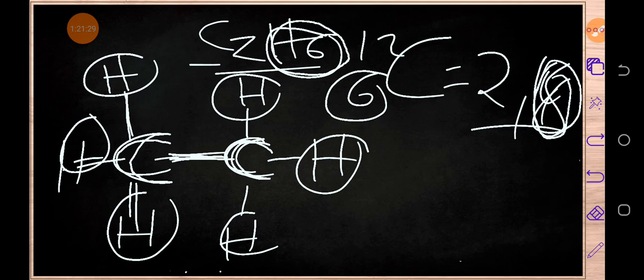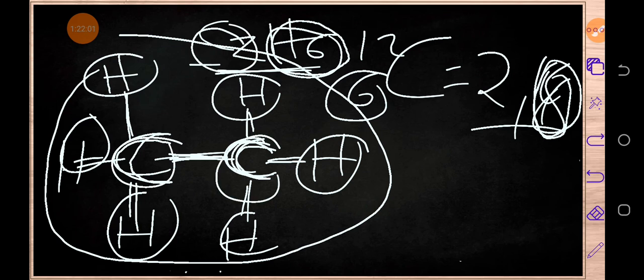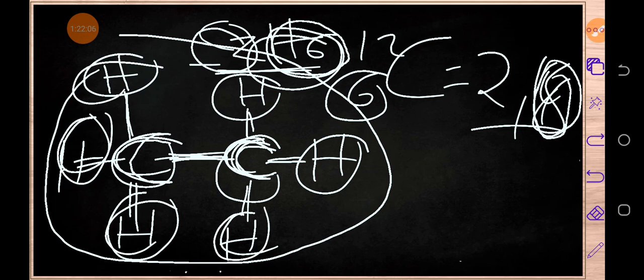So if you can see clearly, this carbon also has reached its stability, because it has got this one, this one, this one, and this one, so it has got 4 bonds, or it has acquired its full state. And this is how the structure for ethane will look, because we've got 2 carbons, which is 1, 2. Then we've got 6 hydrogens, which is 1, 2, 3, 4, 5, 6.